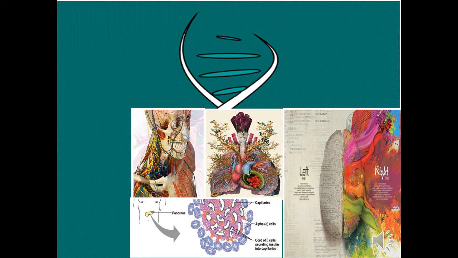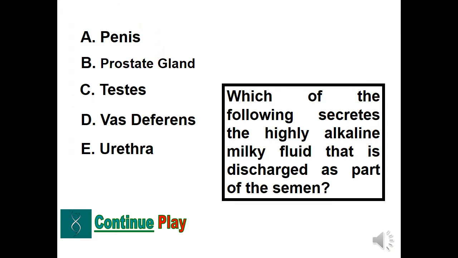For the next question, which of the following secretes the highly alkaline milky fluid that is discharged as part of the semen? Is it A, penis, B, prostate gland, C, testes, D, vas deferens, and letter E, urethra? The correct answer is B, prostate gland.